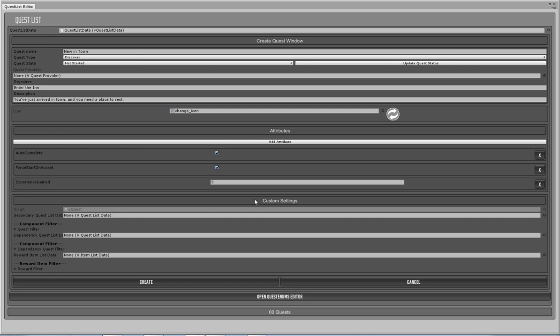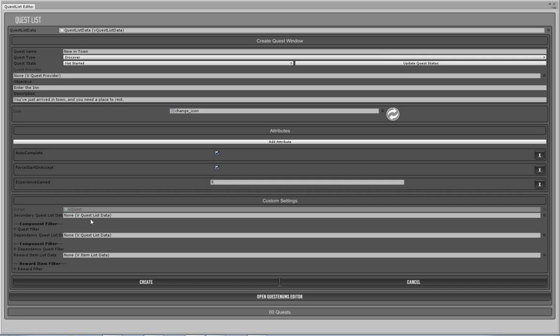So now we come down here for the custom settings, the secondary quest list data and dependency quest list. Just ignore those for now. If you've got a quest chain, so maybe you've got one main quest, which is like, kill 5 enemies and bring me the keycards, which you'll actually see in the demo scene is set up. And then from that main quest, you'll have one quest which is kill the 5 enemies, and then another quest which is a gather quest for the 5 keycards. So there's 3 quests, but 2 of them are the children quests of that main overarching thing that you need to complete. So it's how you set up your different objectives, basically.